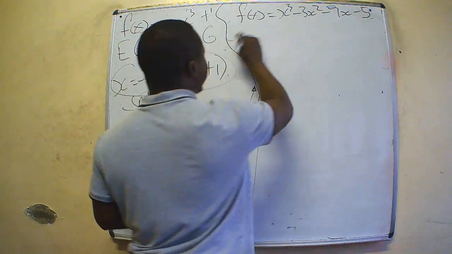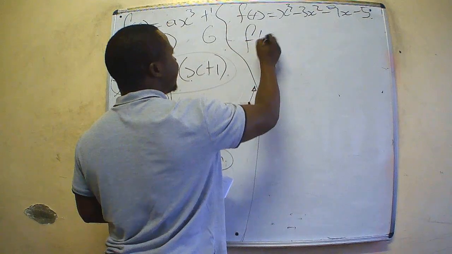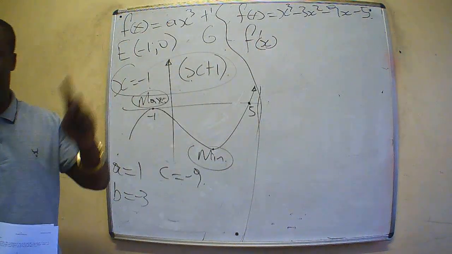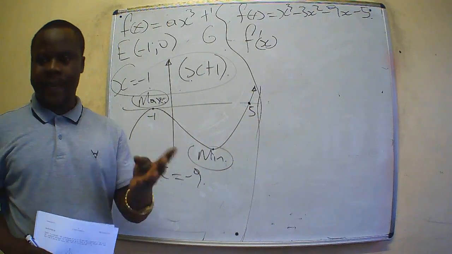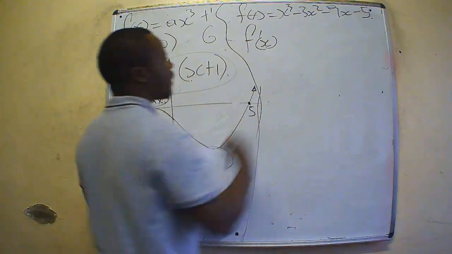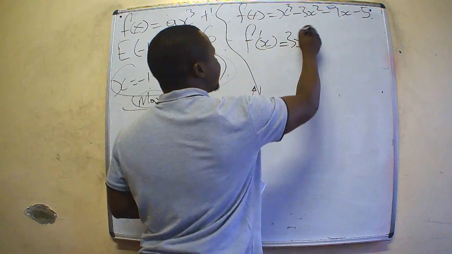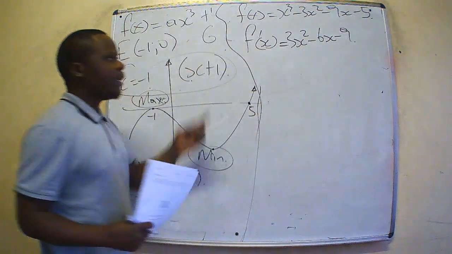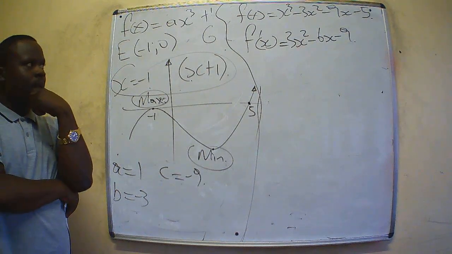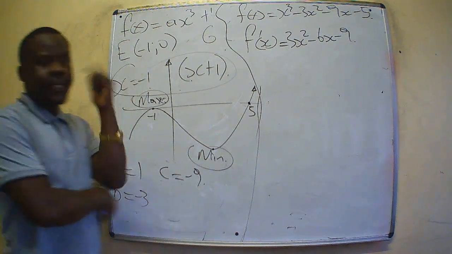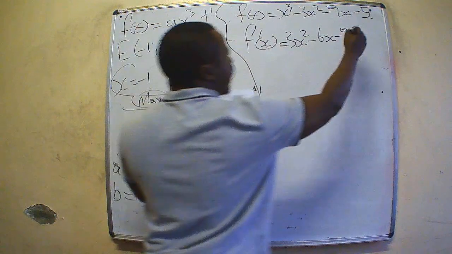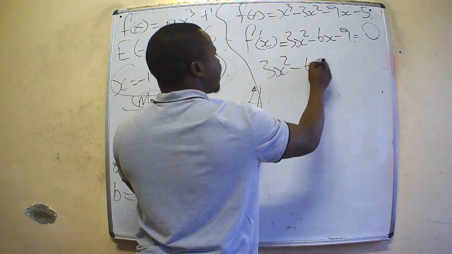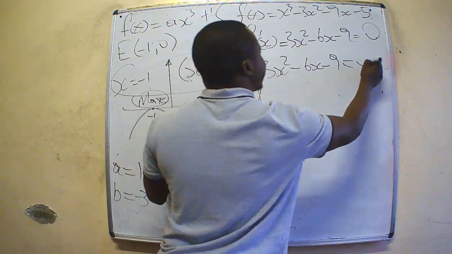Now, step number 1, let's find a derivative and then solve it equals to 0. We shall get x values of the turning point. Understand that. Derivative first: 3x squared minus 6x minus 9. Here's our derivative. When you find the derivative, next step, make it equal to 0. That means 3x squared minus 6x minus 9 is equal to 0.